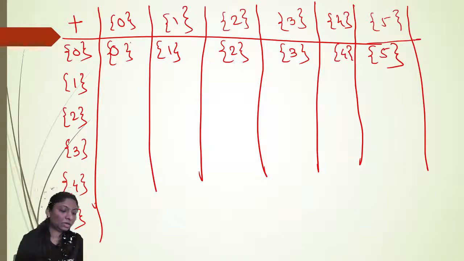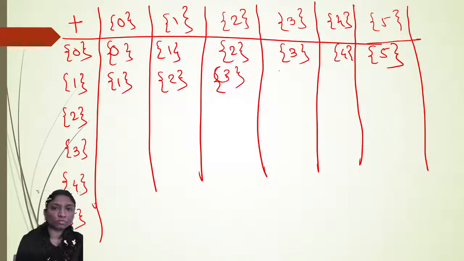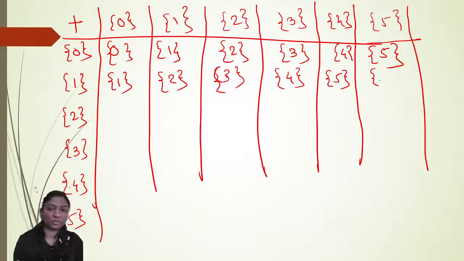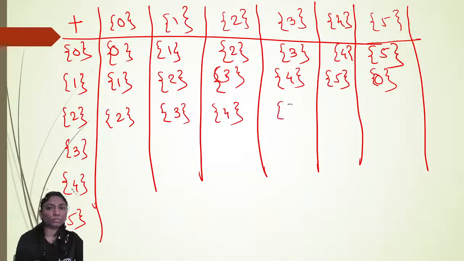Right? Here is 1, 2, 3, 4, 5. 6 means 0. Then 2, 3, 4, 5.